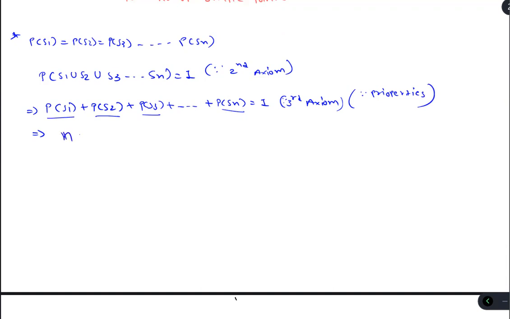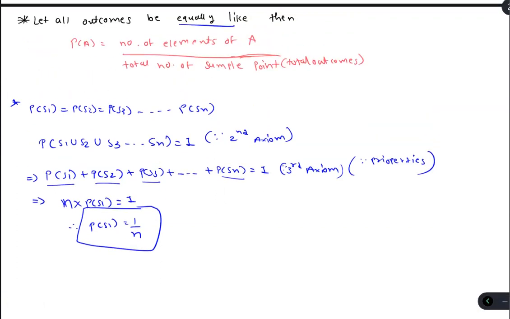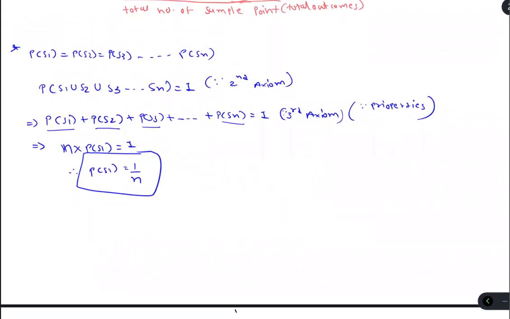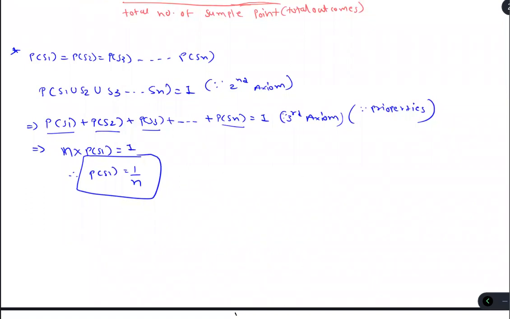So we can say that n into P of s1 equals 1, so P of s1 equals 1 by n. What is the meaning of this? If the outcomes are equally likely, then the probability of each sample point is 1 by n.